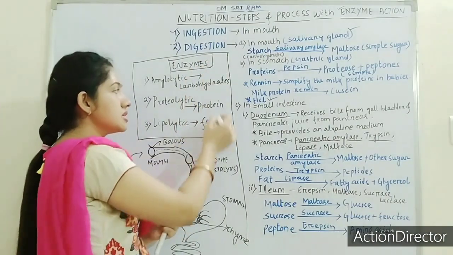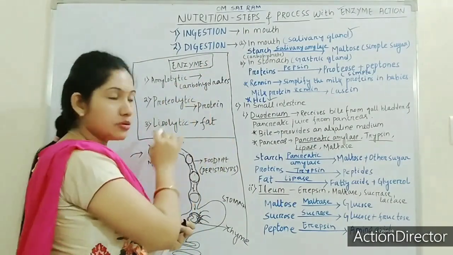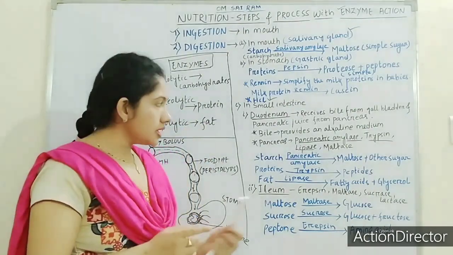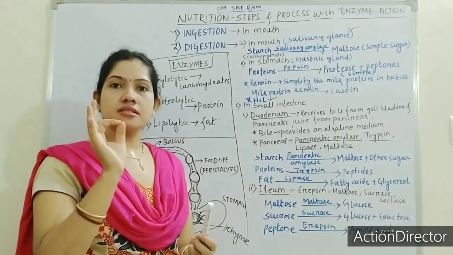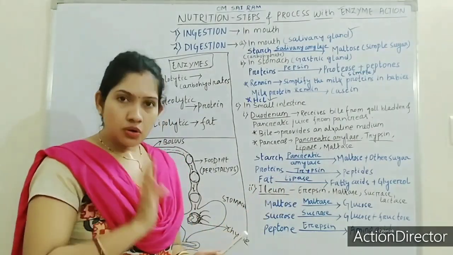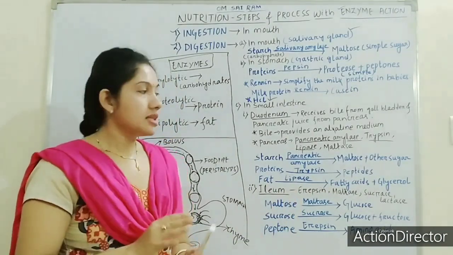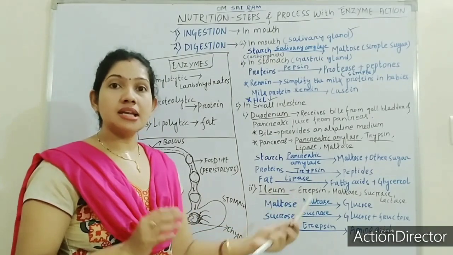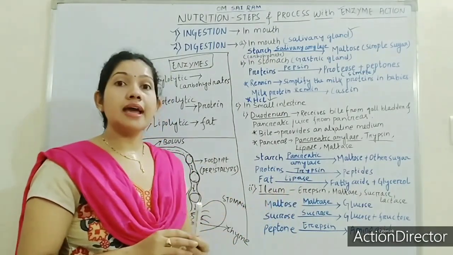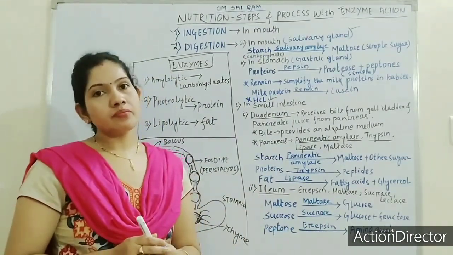First you remember these three, again I am repeating. Amylolytic, carbohydrate; proteolytic, protein; and lipolytic, fat. So pancreatic amylase is an amylolytic enzyme, trypsin is a proteolytic enzyme and lipase is a lipolytic enzyme. That's why pancreatic amylase acts on carbohydrate, trypsin acts on protein and lipase acts on what?